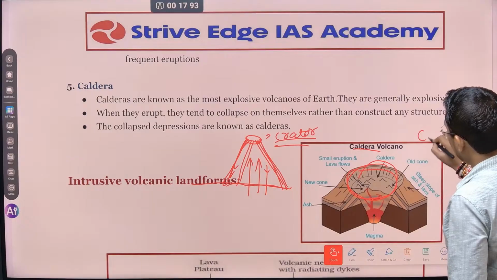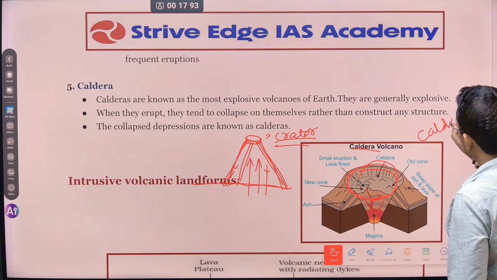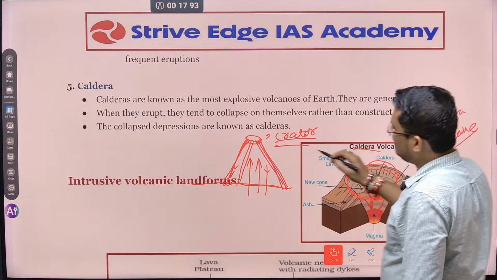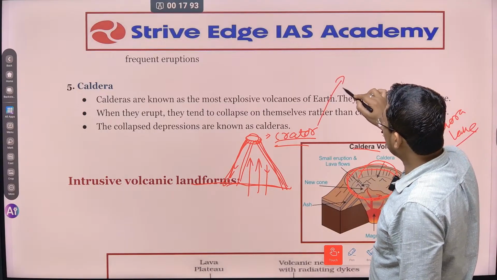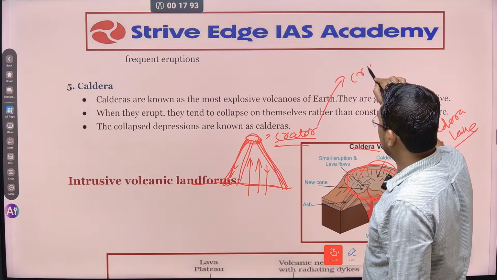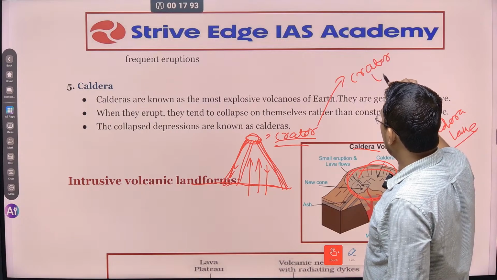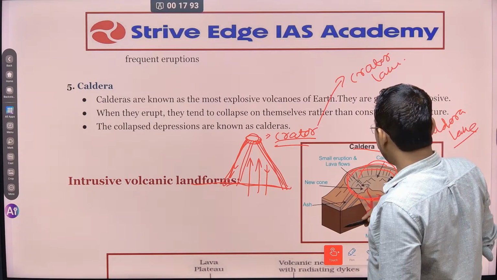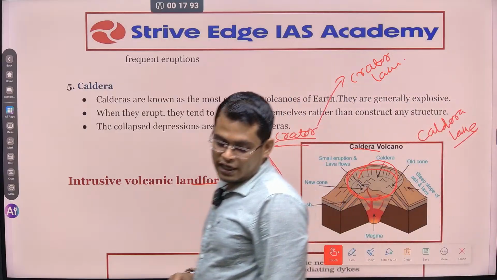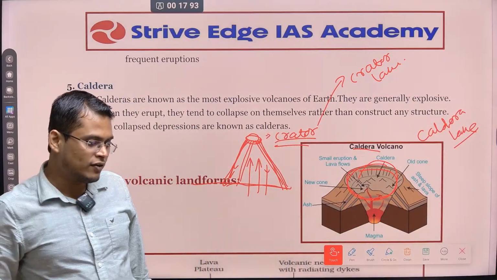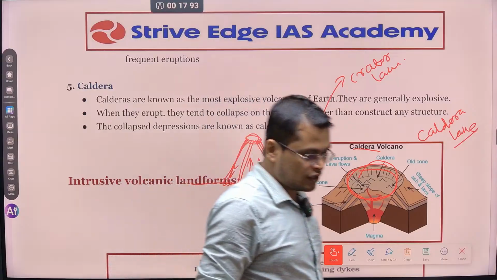उसको हम क्या बोलते हैं? Caldera lake. उसको हम caldera lake बोलते हैं. And if water is deposited in the crater of this volcano, this is called crater lake. Crater lake and caldera lakes. ठीक है? So these are the few extrusive volcanic landforms that are found on the surface of earth.